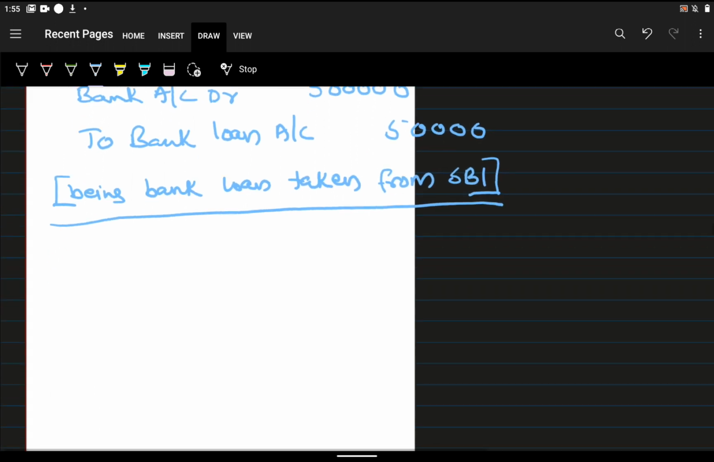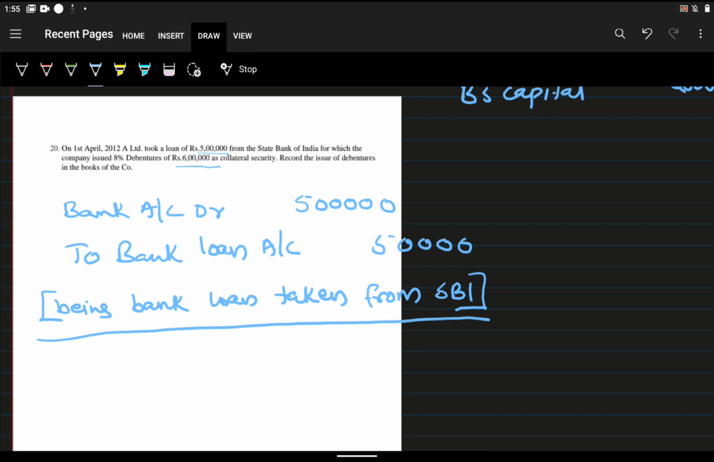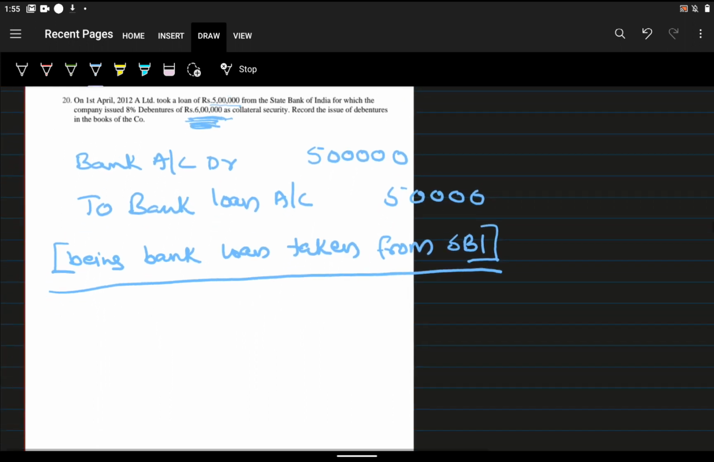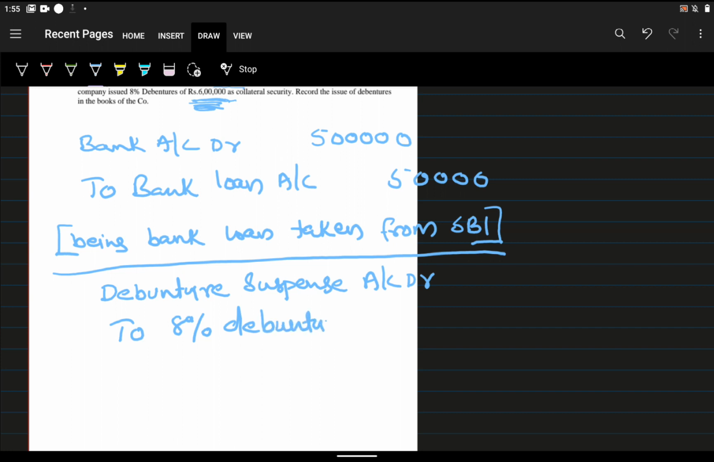What is the second journal entry? After taking the bank loan of 5 lakh rupees, we are giving a collateral security of 6 lakh. So what is the journal entry for collateral security? Debenture suspense account debit to 8% debentures account, since we are giving 8% debentures as collateral security, that is 6 lakh.